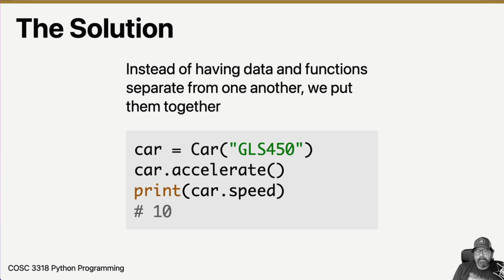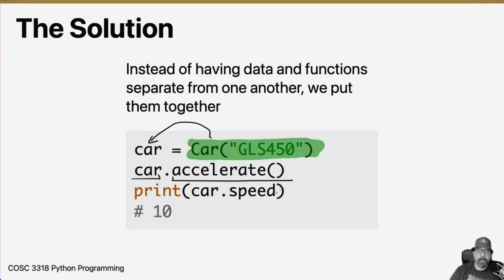So along those lines, the solution is we create these things called objects from classes, and we'll learn about all of this stuff in the upcoming lectures, I promise. But the idea here is that we can create a car. Look at this. We're creating a car and telling it, this is the GLS 450. And then that becomes a value that gets put into our variable car. And then rather than saying accelerate car, what we say is, hey, car, I want you to accelerate. And then when we print the car's speed, now it's bigger.